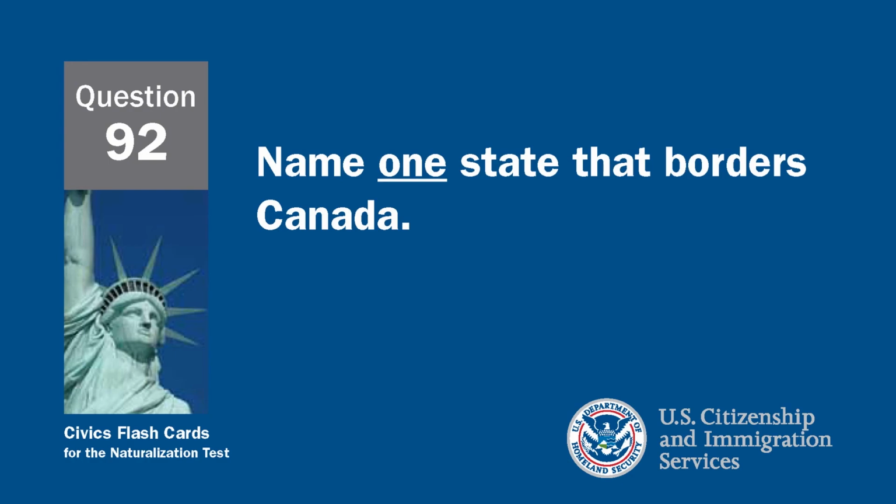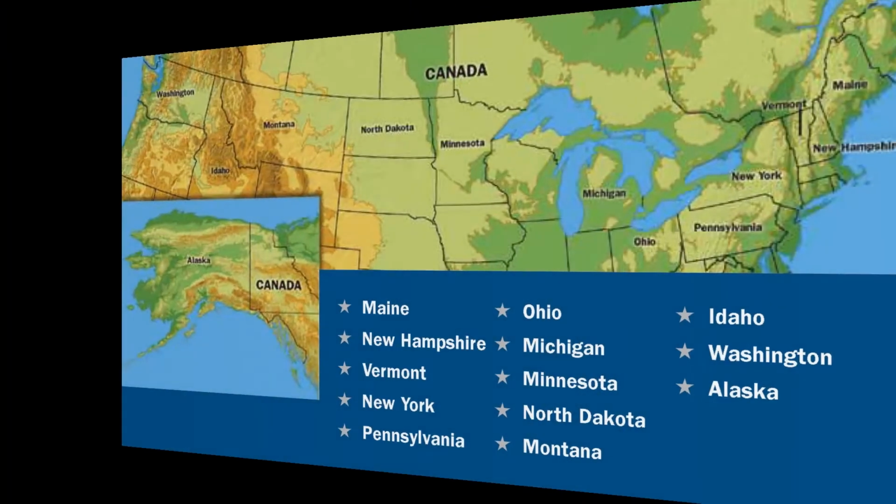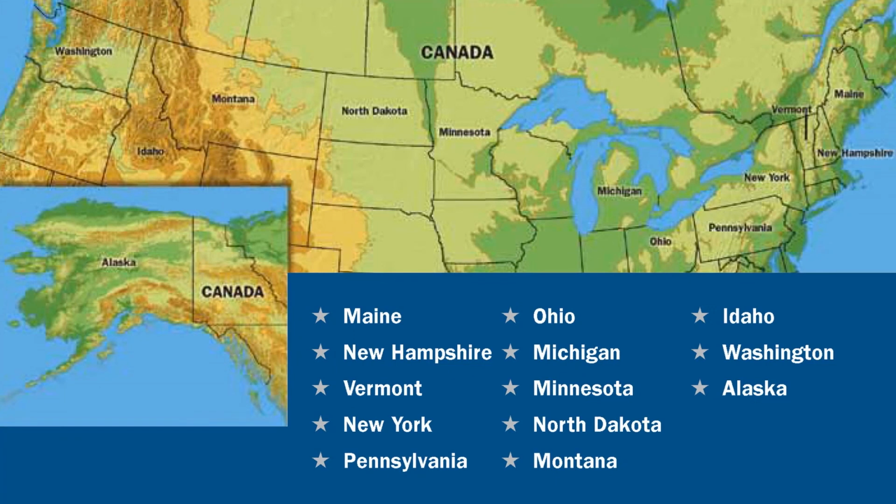There are several states that border Canada: Maine, New Hampshire, Vermont, New York, Pennsylvania, Ohio, Michigan, Minnesota, North Dakota, Montana, Idaho, Washington, and Alaska.